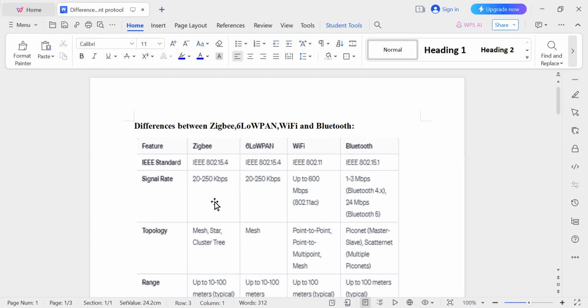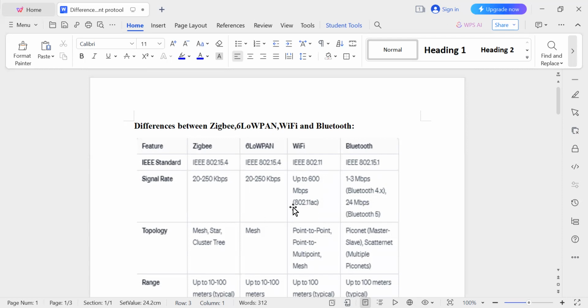In signal rate, Zigbee, 6LoWPAN and Bluetooth are almost similar. All these have signal rate ranging from 20 to 250 kilobits per second, Zigbee and 6LoWPAN. And Wi-Fi, the data rate is up to 600 megabits per second. And Bluetooth, 1 to 3 megabits per second for Bluetooth 4. And for Bluetooth 5, it is 24 megabits per second. So these things you should write.